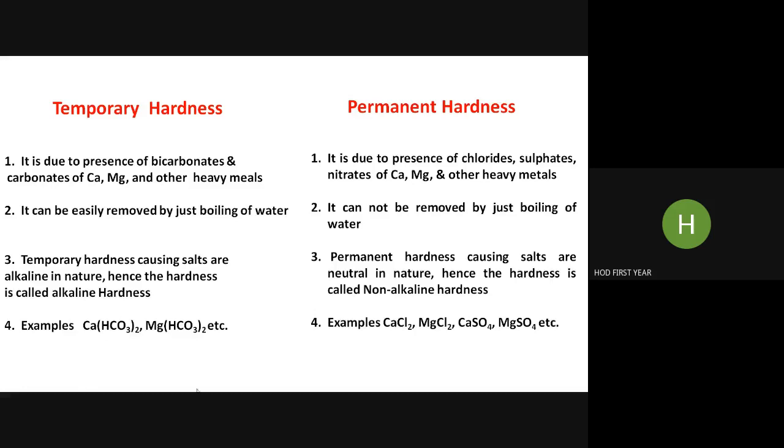You can add one more point. This is also called carbonate hardness, and this is called non-carbonate hardness. That can be point number 5. Okay, this is called carbonate hardness, and this permanent hardness is non-carbonate hardness.